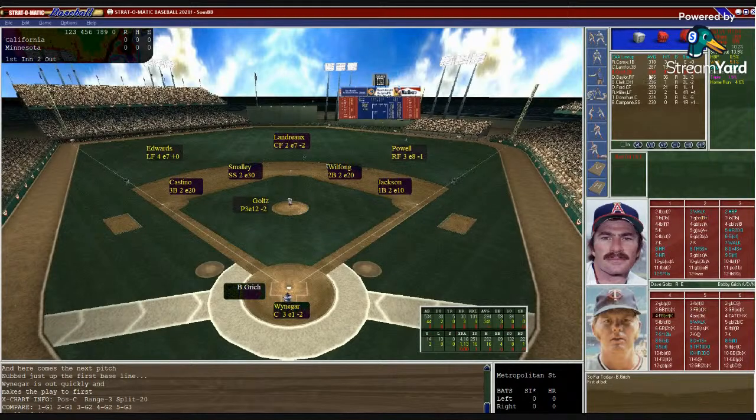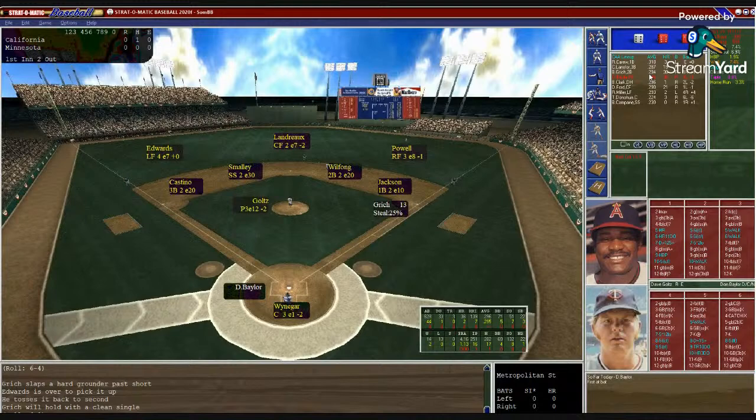Waniger sets the target. Goltz with the windup. Here's the pitch. That'll be a 6-8 single to left field for Bobby Grich. So now here's Don Baylor, .295, 2 homers, 7 RBIs.